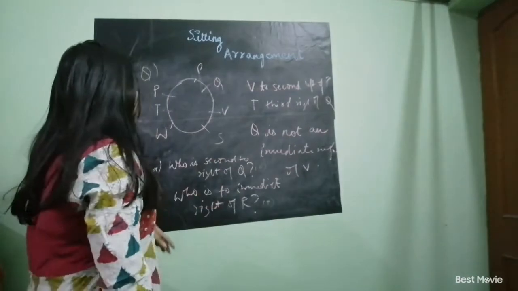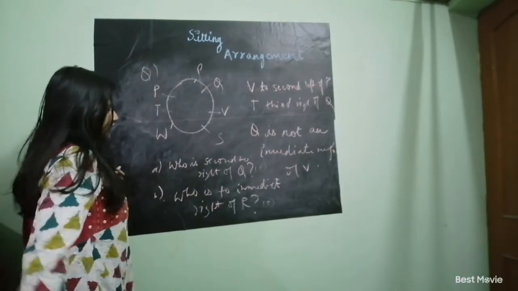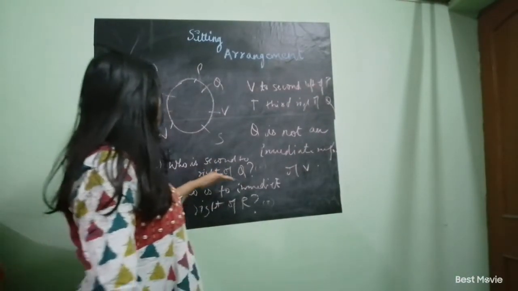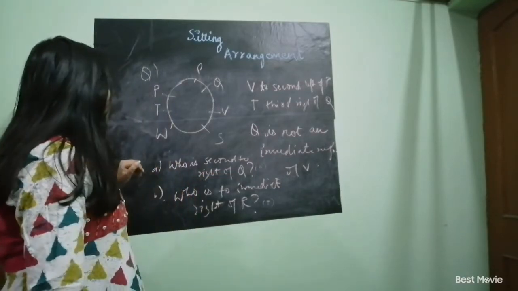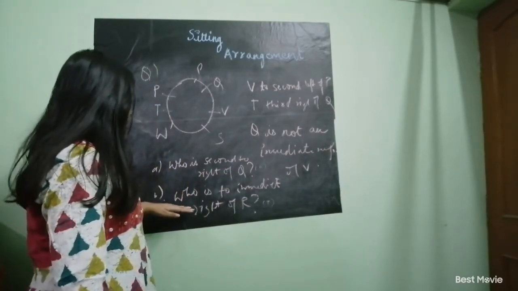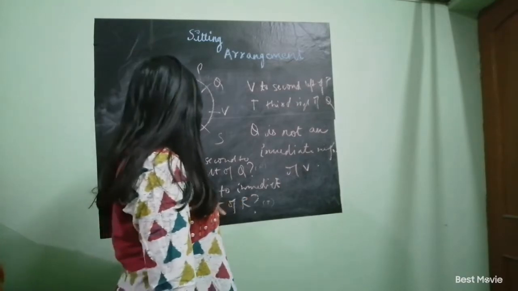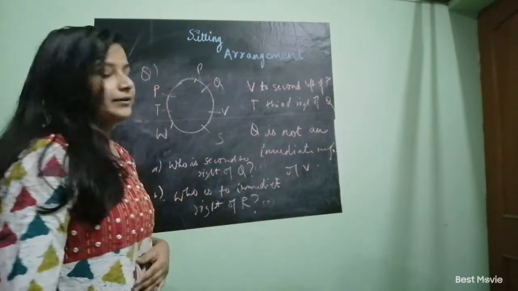Okay, so here are 2 questions. The first one is who is to the second right of Q. And the second question is who is to the immediate right of R.